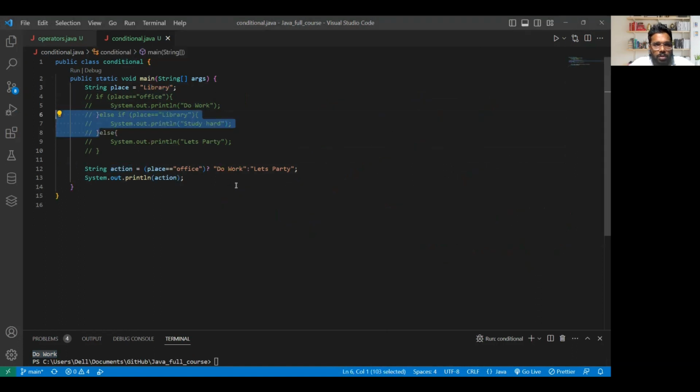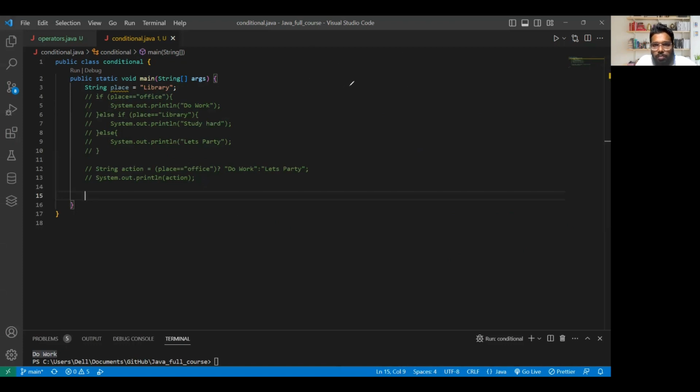Let me do Control Z. So I have the entire code present now. Let me comment the ternary code also. And now we have our last thing, that is the switch statement. So how does the switch statement work? The switch statement does not support true or false boolean operators. Here, it will just check if the value in a variable is the same. So here you can't give a condition, but you can check the value inside a variable.